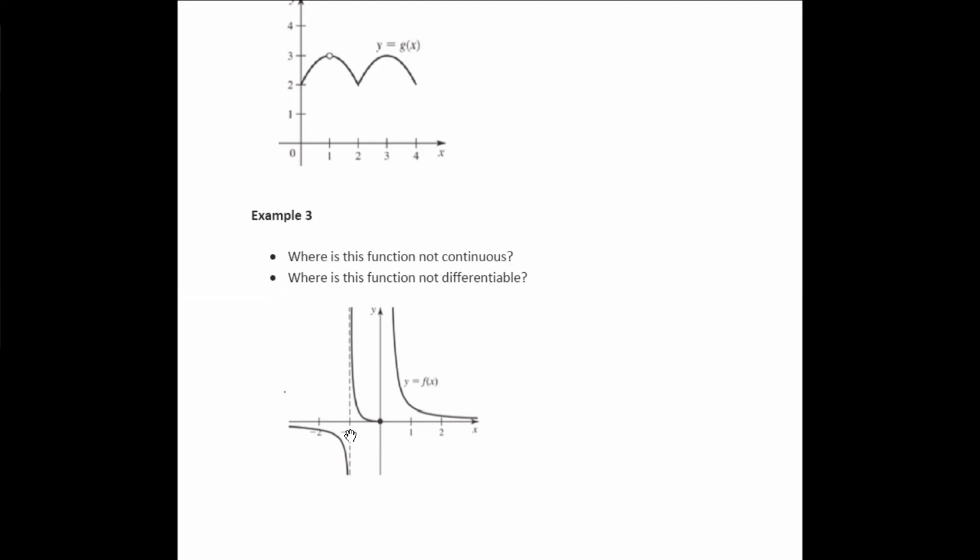Example 3, where is this function not continuous? Well, obviously, it's not continuous at -1, and it's not continuous here at x equals 0. X equals -1 and x equals 0. So since it's not continuous, that means it's not differentiable at -1, and since it's not continuous at 0, that means it's not differentiable at 0.